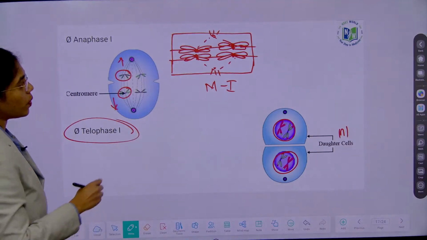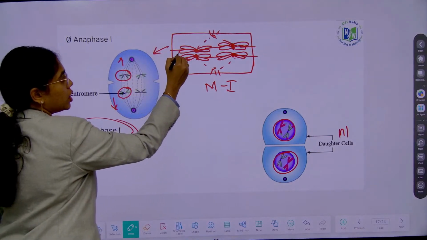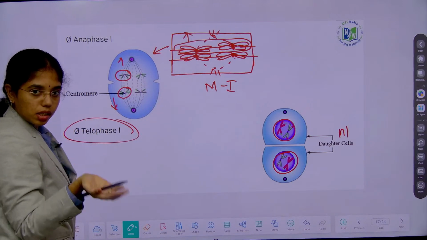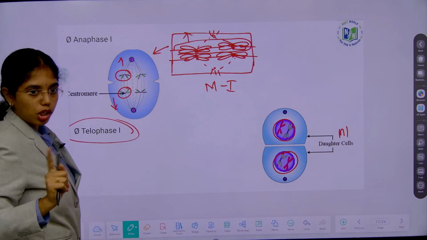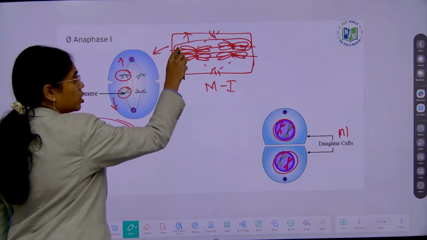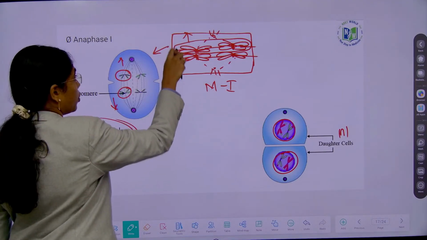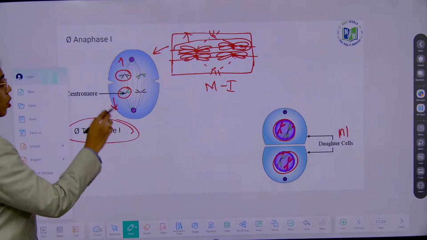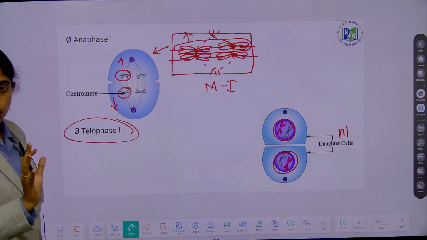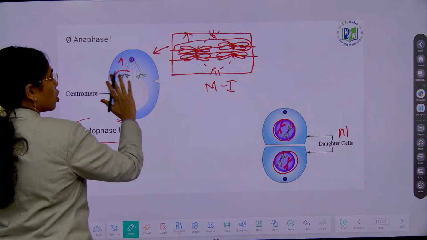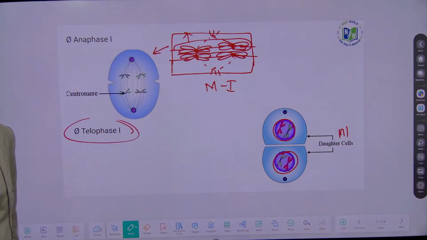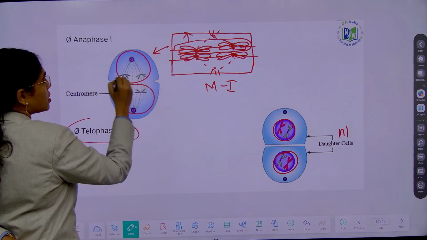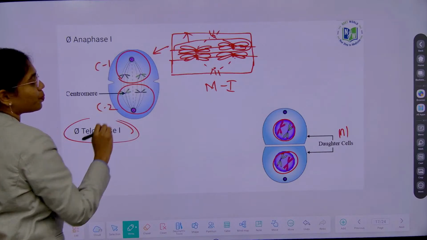In anaphase 1, can you see here, these two chromosomes are moving to this pole. Sister chromatids are moving to either pole, non-sister chromatids are not moving. So these two sister chromatids will move to the upper pole and these sister chromatids to the lower pole. Can you see any centromere splitting here? No. But as chromatids are moving to the extreme poles, here itself we will count it as two different cells, cell 1 and cell 2.